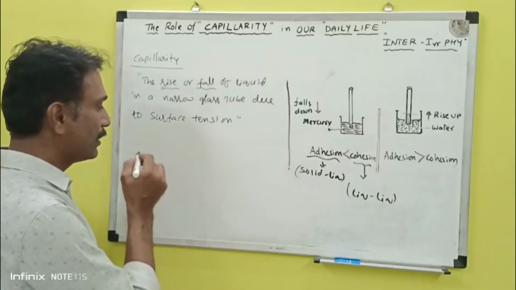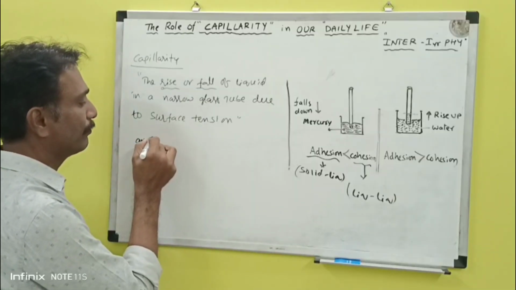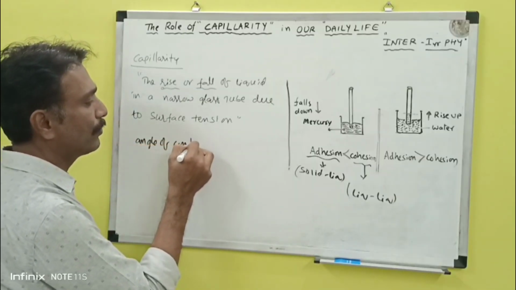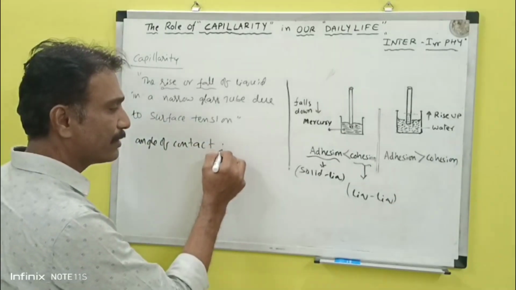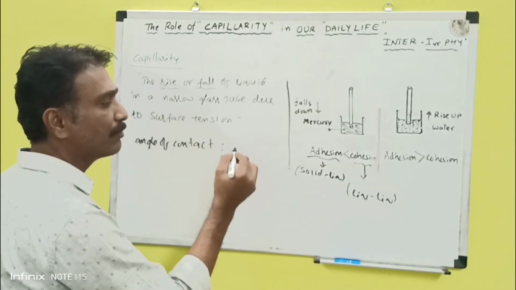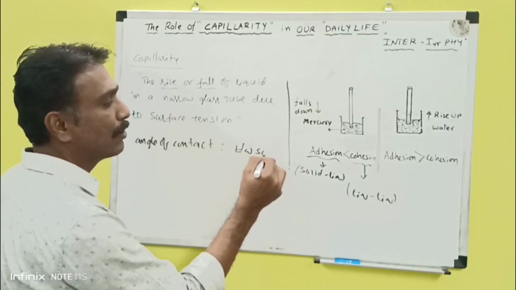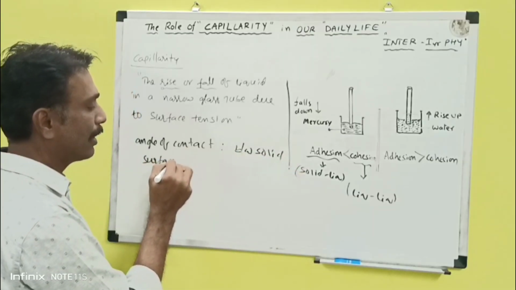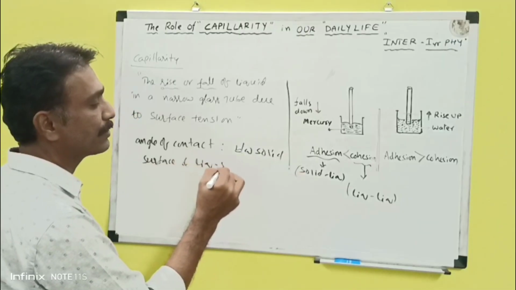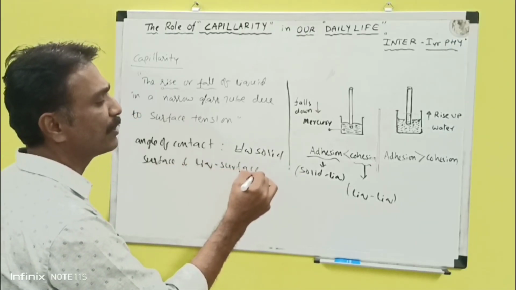Next we will go for the angle of contact. It's very simple. Angle of contact is the contact angle between the solid surface and the liquid surface. Simply we can remember this.